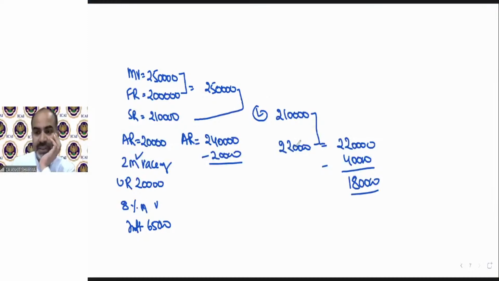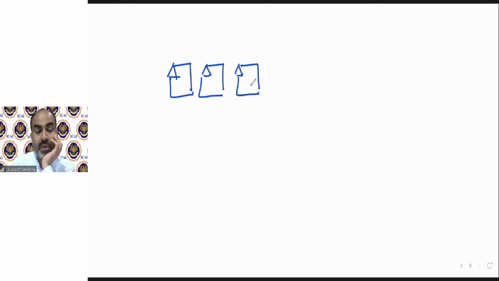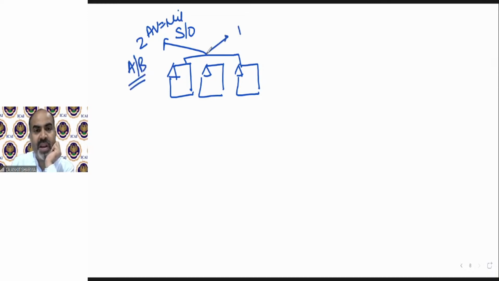So the problem is this: in some situations, if you have self-occupied properties, suppose 3 self-occupied properties. Now we know out of these 3, 2 will have annual value nil. That means 2 will be solved as per case number A or B, and 1 is going to be deemed let out. Now the question is, out of these 3, which 2 will be treated as nil value, or which one should be treated as deemed let out? How will we find it out?